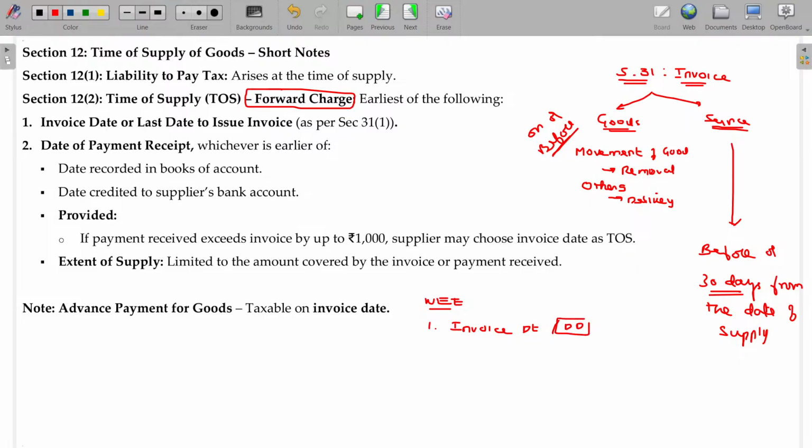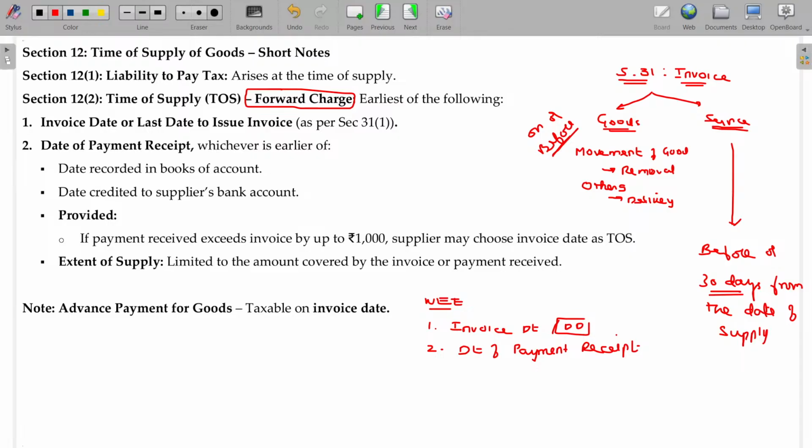Okay, if the invoice is not issued, sir, the due date can be taken. Both are same, no. Second being date of payment, receipt of payment. Between these two, whichever is earlier will be taken.